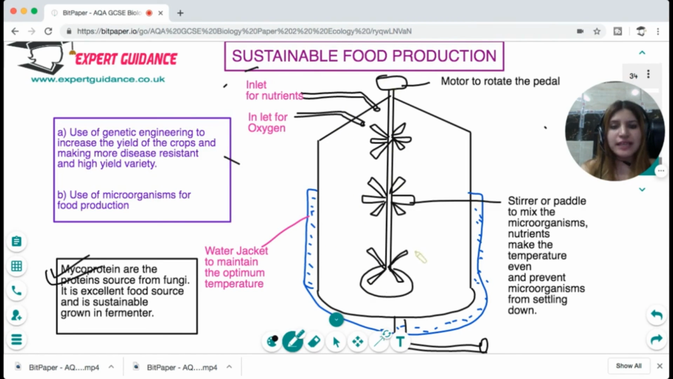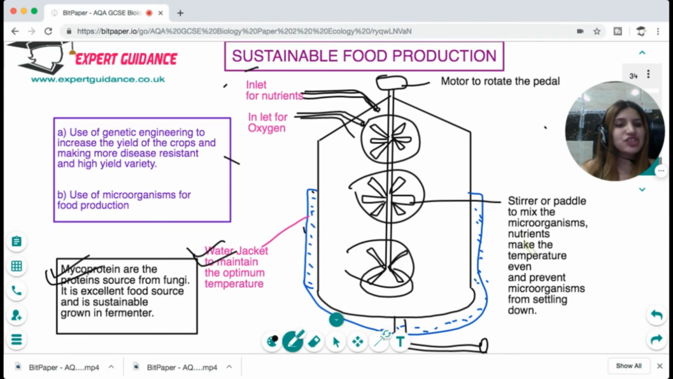This is a setup of a fermenter. It has a water jacket to maintain the optimum temperature. It has an inlet of oxygen and inlets for nutrients. It has a motor at the top to rotate these paddles. These paddles rotate and stir the mixture so that the microorganisms do not settle at the bottom and the temperature and resources are even.